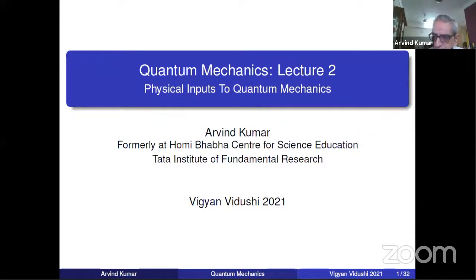So today's lecture again is very important. It's again the main, as the title says, physical inputs to quantum mechanics. It's going to basically deal with, as you will see, the uncertainty principle. And these two lectures are important for the mathematics of quantum mechanics that will come later from lecture 3.